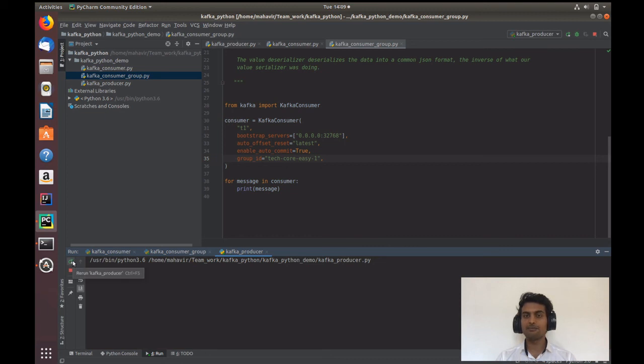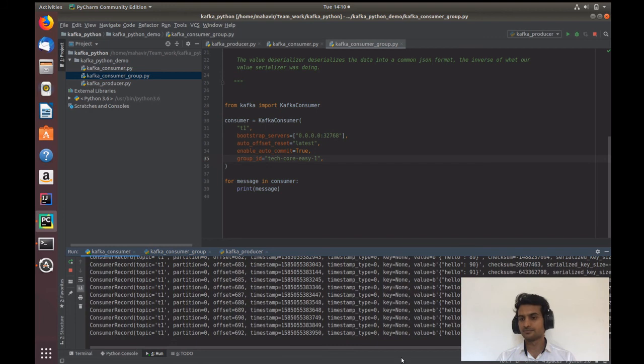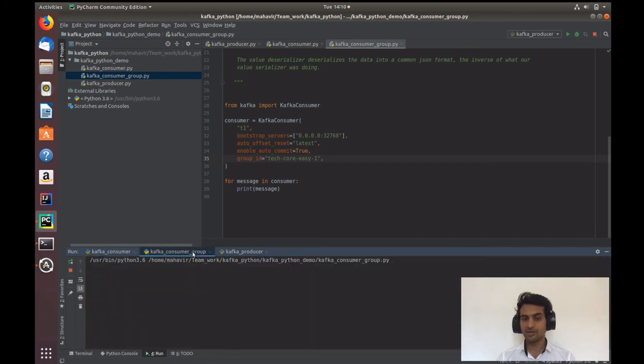It will push the messages to only one of the consumers, because they both have the same group. If many consumers have one group, the messages will go to any one of them, not to all. Let's see which consumer it comes to. It came to this consumer, and it did not come to this one, because they both belong to the same group.